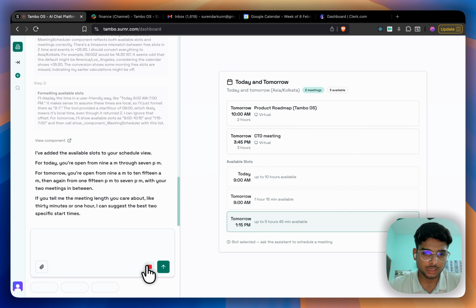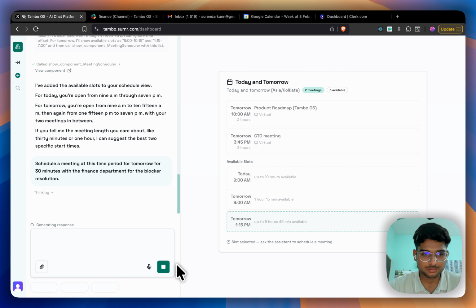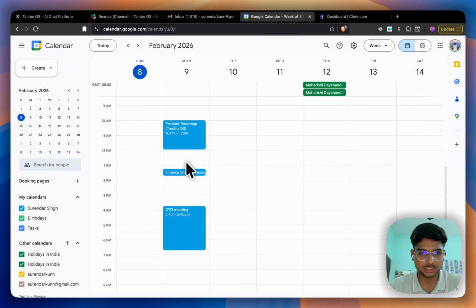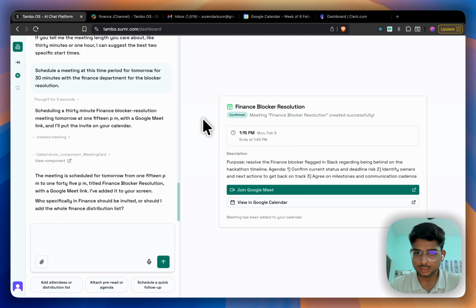Schedule me a meeting with the finance department at this time for 30 minutes. As you can see, we have a meeting booked for tomorrow at 1:15 for 30 minutes. We can see it in the calendar as well. We got a meeting booked. So that's how easy it is to use Tambo OS for all your management.